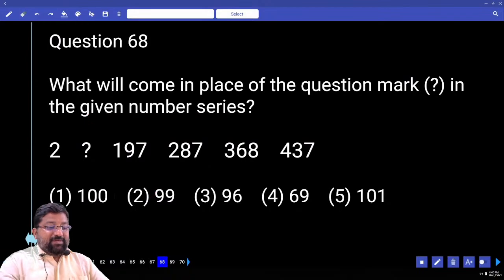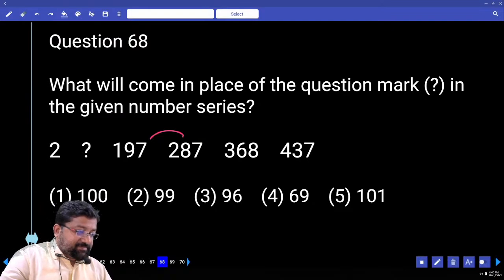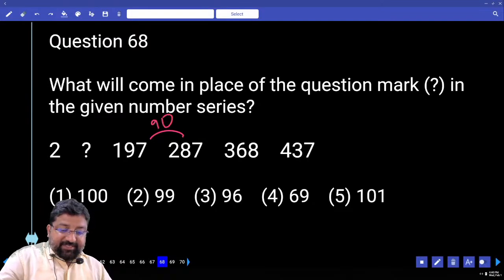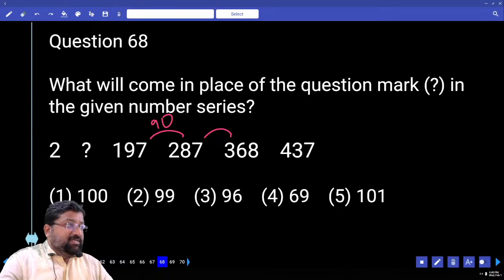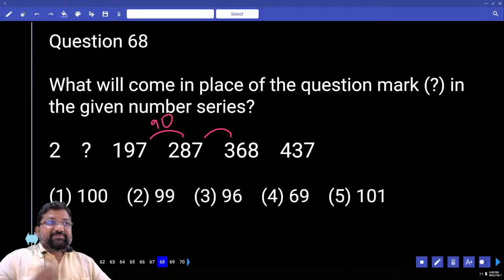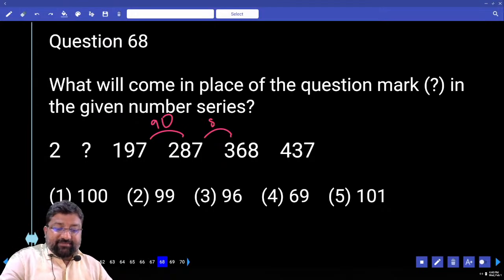I don't know what's going on from the start, but I'll go from this number to this number. How much is this? Is it 100 or 90? This is 90. How much is this? 81. 280 plus 80 is how much? 360. 7 and 1, this is 81.